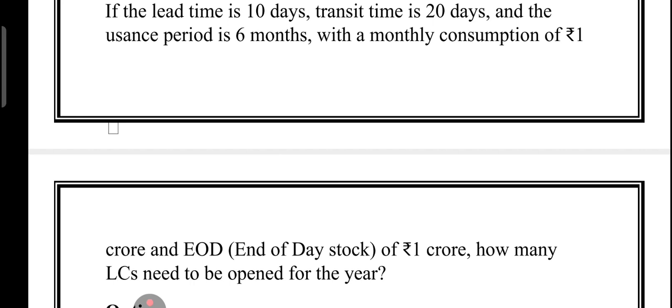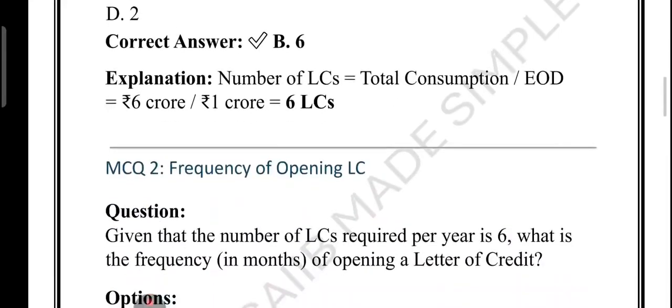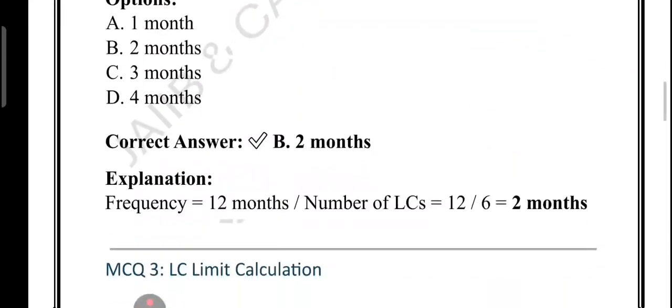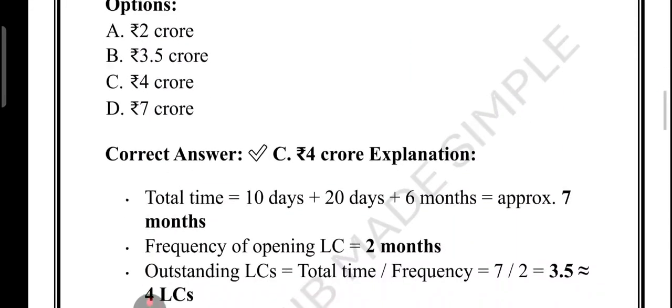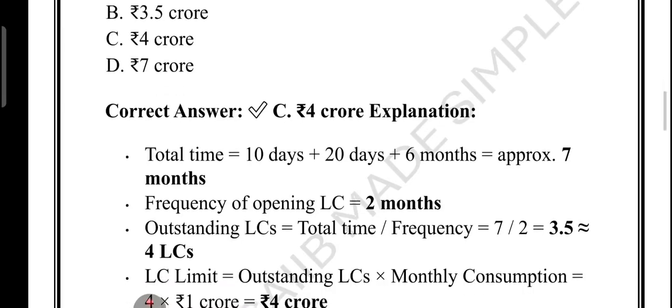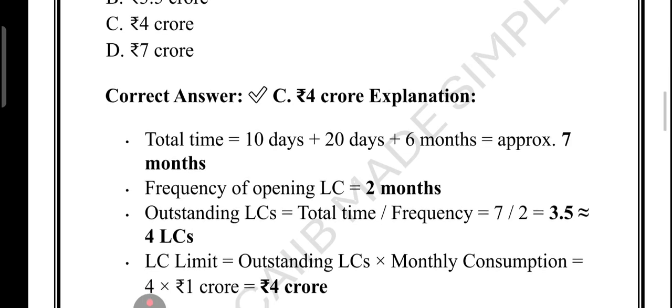Now EOQ: monthly consumption given is 1 crore. So total consumption upon EOD, that is 6 LCs to be opened. Now what is the frequency of LC to be opened? The frequency of LC is 12 upon 6, which is 2 months. How to calculate the LC limit? Total time is 7 months, and after every 2 months one LC is opened. Divide the total time by the frequency, which gives 3.5, almost equal to 4. So that is 4 LCs at one particular time.